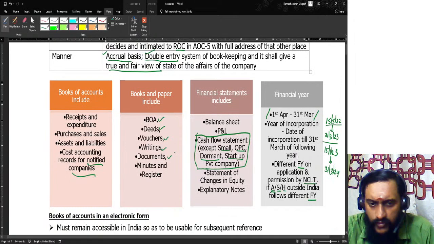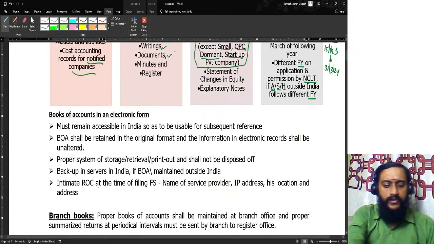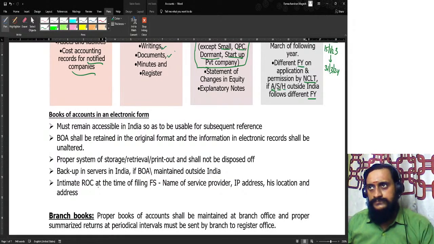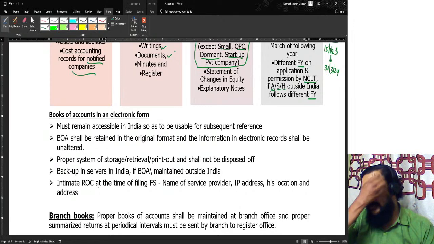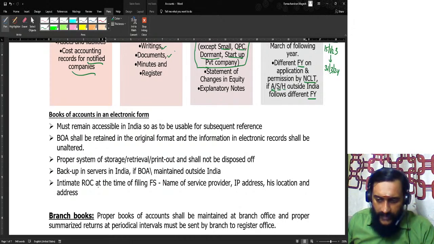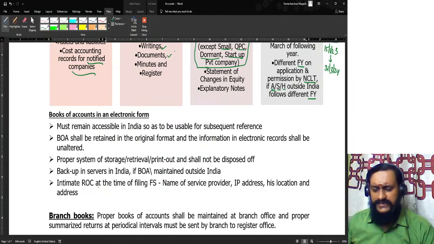So to quickly run through what we have discussed now, my dear friends, we have discussed what are all the documents to be maintained. The documents to be maintained are the books of accounts, other books and papers, financial statements, and everything should be maintained for a financial year. We know about the books of accounts. Books of accounts means the receipts and payments, the purchases and sales, assets and liabilities, and cost accounting records.